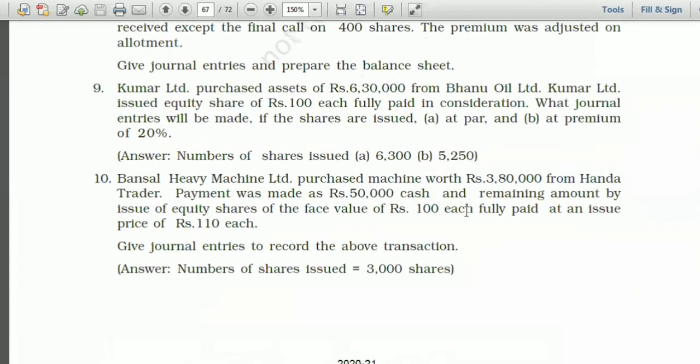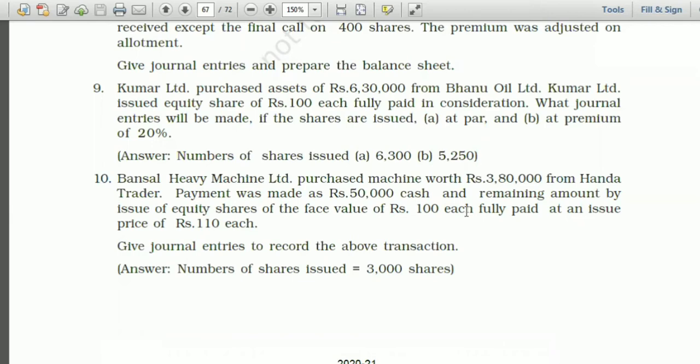Let us discuss number 10. Bansal Heavy Machine Limited purchased machine worth rupees 3,80,000 from Honda Traders. Who is the vendor? Honda Traders. In whose books are we going to write? Bansal Heavy Machine Limited. Your first entry would be for the purchase of machine.